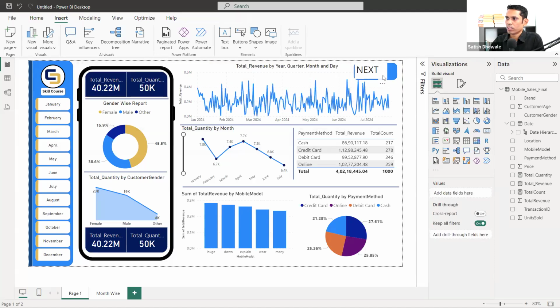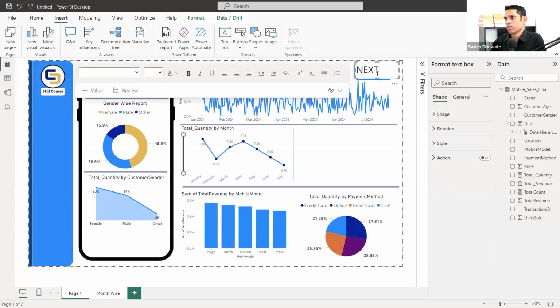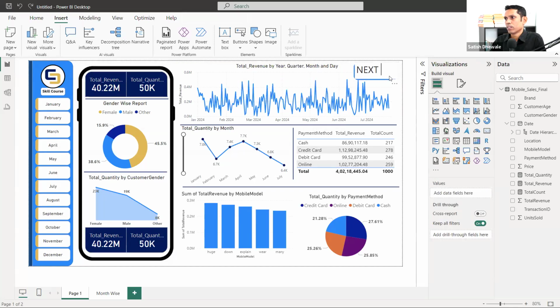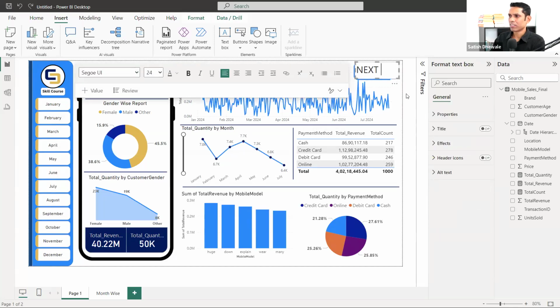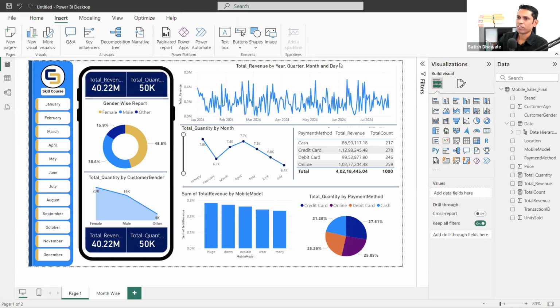But I don't want to put this background. What happened? Instead of this, I will do one thing. I have the shapes actually. I'll remove this one. This is going to make it very time consuming.